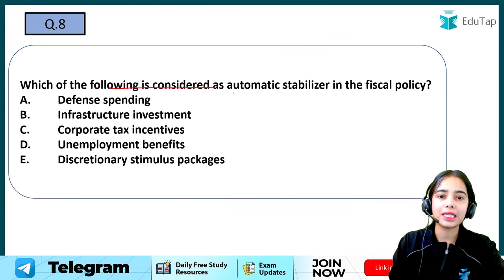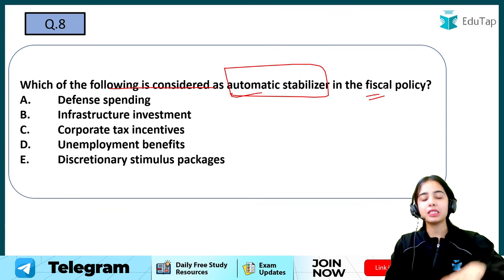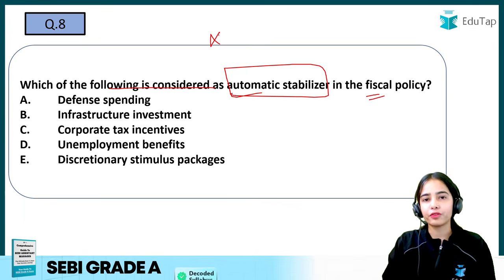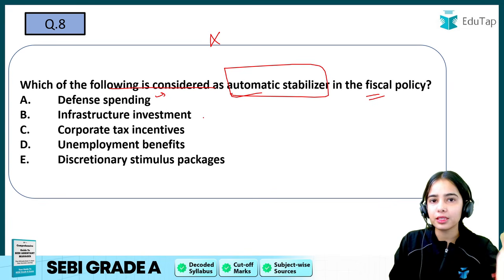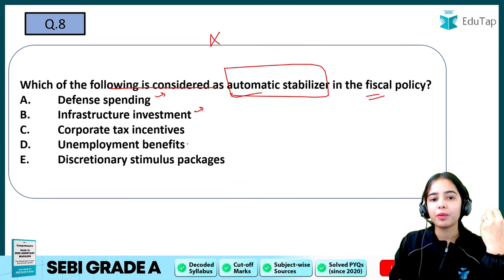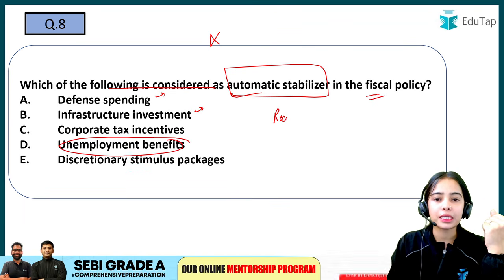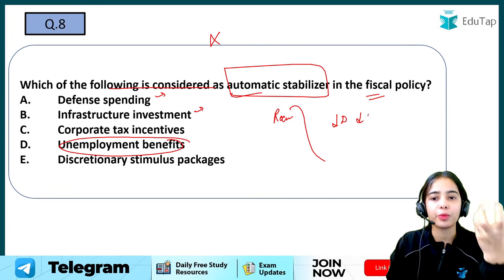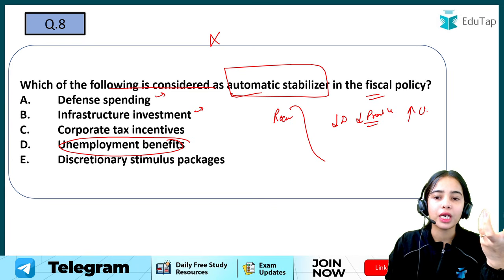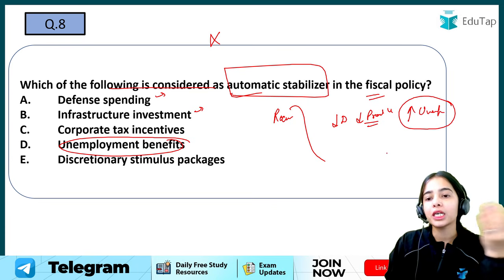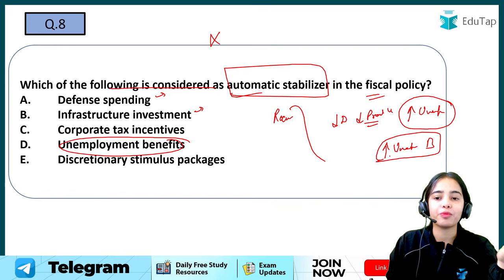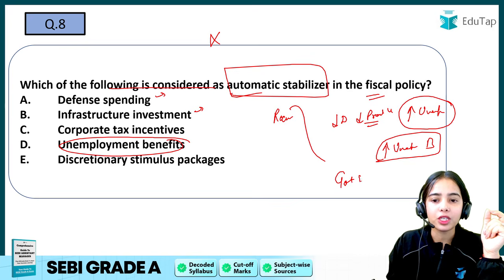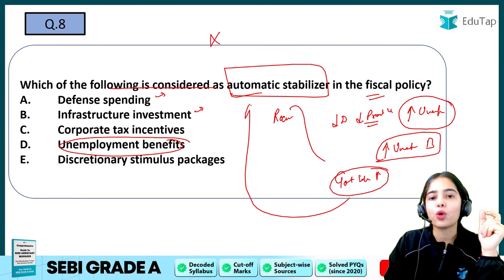Now, which of the following is considered an automatic stabilizer in the fiscal policy? That means a deliberate action is not being taken; it happens automatically. There is a stabilizer force in the fiscal policy. Here the defense spending is deliberate, the infrastructure investment is deliberate, but the unemployment benefits, think about it. When a recessionary tendency is coming, when a downturn or contraction is coming in the economy, demand is decreasing, production is decreasing. With low production, there is more unemployment. With more unemployed people, more people have to be provided with unemployment benefits. So the government expenditure will automatically increase. So this is the automatic stabilizer.